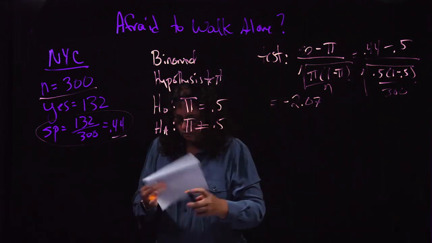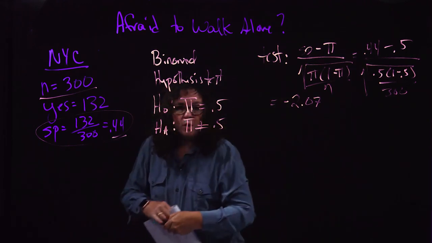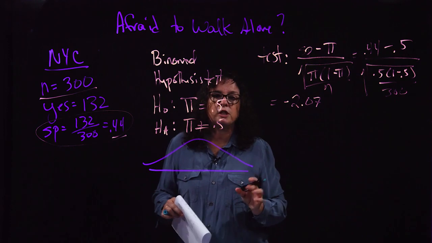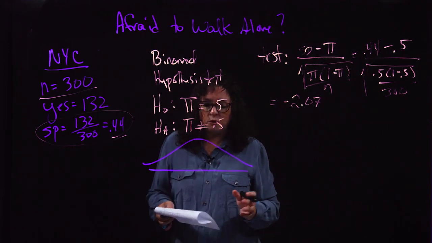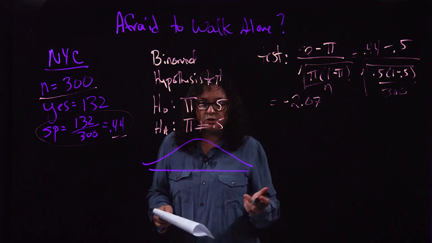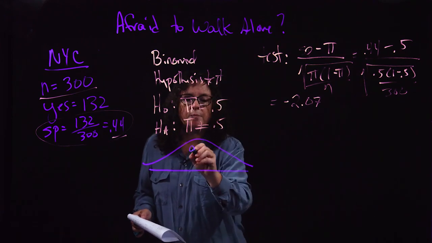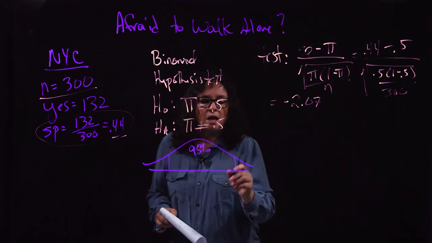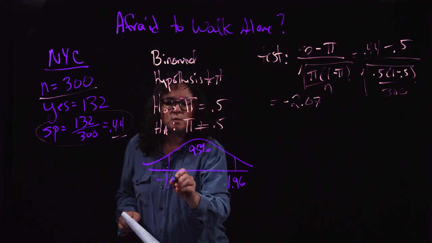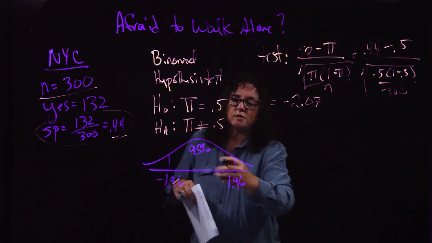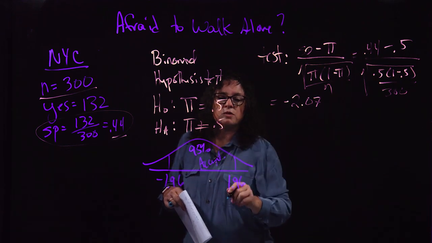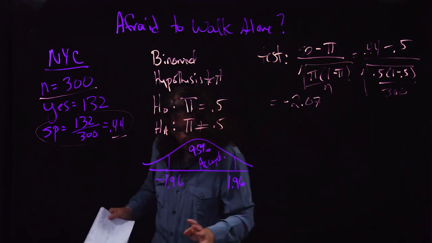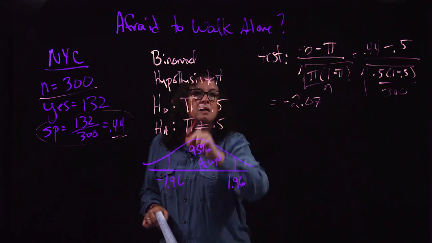All right, so what does that tell us? Well, it tells us based on my acceptance rejection region for this problem. Let's do again 95% because we're all pretty happy with that by now. So I want 95% confidence. That means my significance level is 5%. My cutoff values are 1.96 and negative 1.96. So this tells me my accept versus rejection region. I accept if it falls in here, reject if it falls out there. What I'm accepting or rejecting, again, just to remind you, is this null hypothesis.